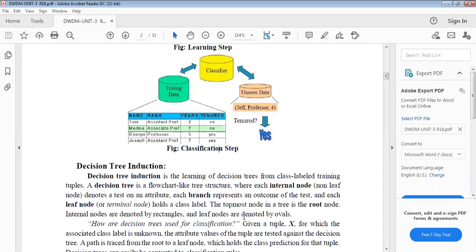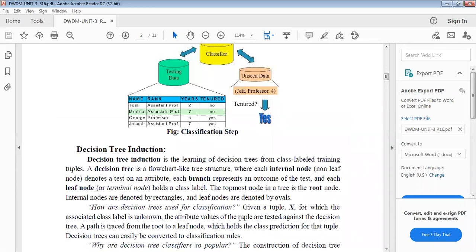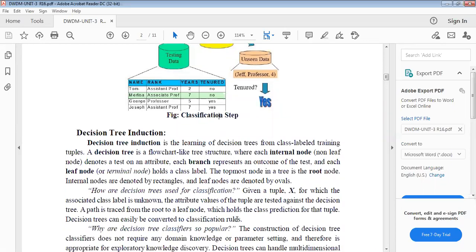How are the decision trees used for classification? First, what is a decision tree? It's a flow chart like tree structure, and it has rectangles and ovals.